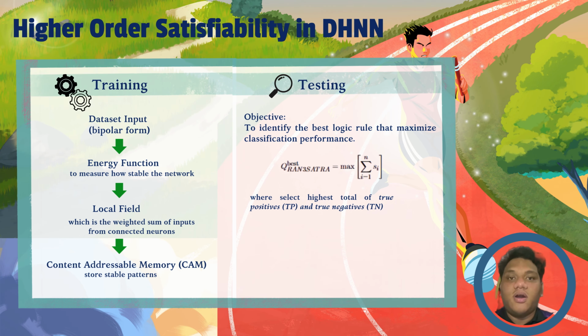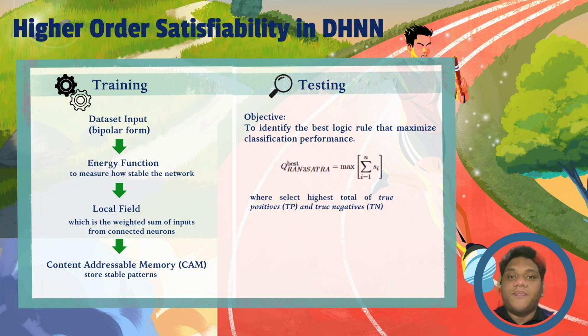This slide explains how higher order satisfiability works in our dynamic Hopfield neural network. Under the training phase, we start by feeding the dataset input in bipolar form into the network. Then the energy function measures how stable the network is. Think of it as checking if the system has reached a balanced state. Next, we calculate the local field, which is the weighted sum of inputs from connected neurons. This helps determine each neuron's activation based on the influence of others. We also use content addressable memory, or CAM, to store stable patterns in the network. This means the system can recall and recognize patterns that it has already learned.